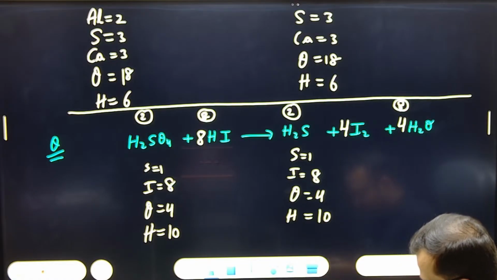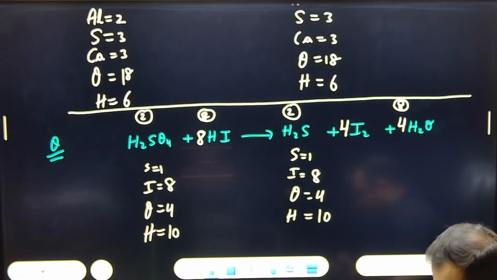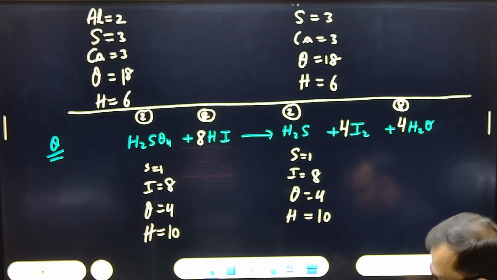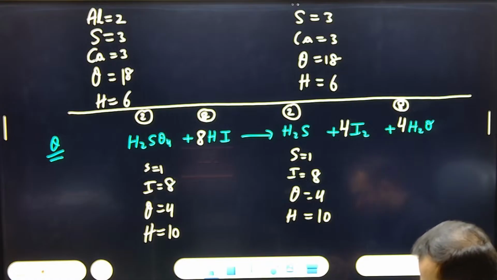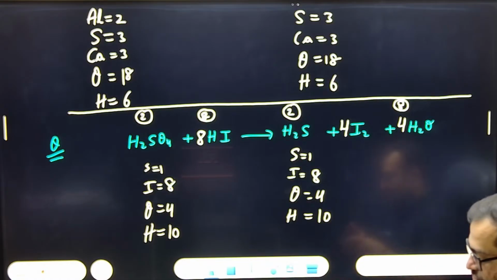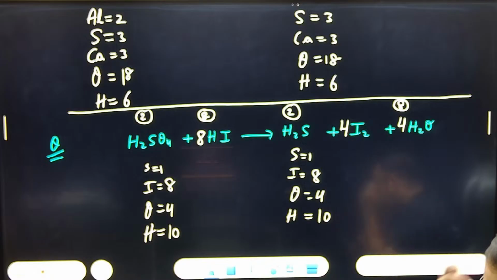Check. Yes, it is correct. H2SO4 plus 8HI gives H2S plus 4I2 plus 4H2O. 100% balanced. Sort it, copy it so that we may move forward.